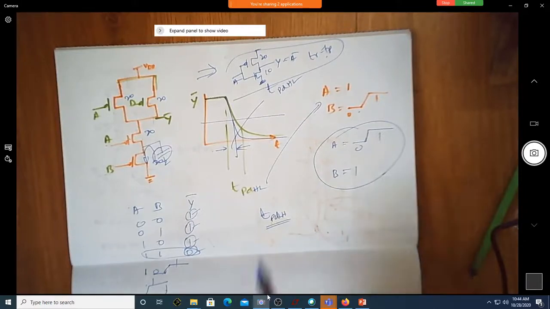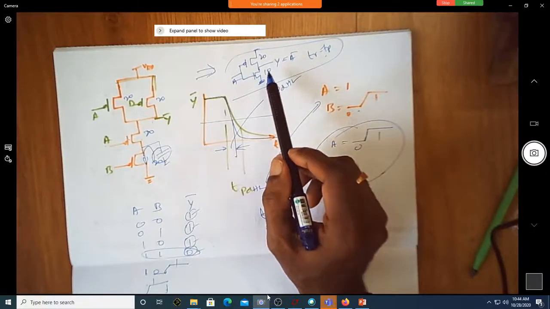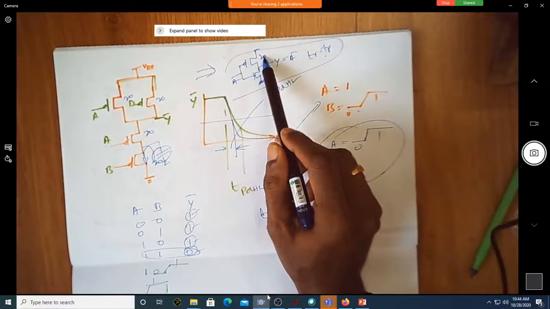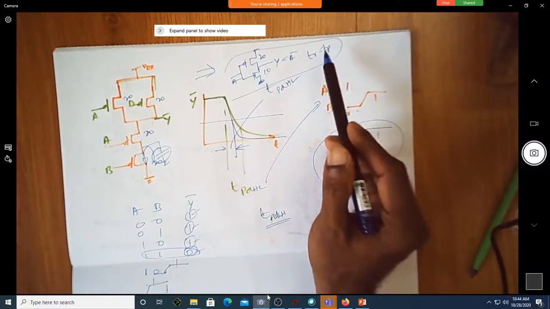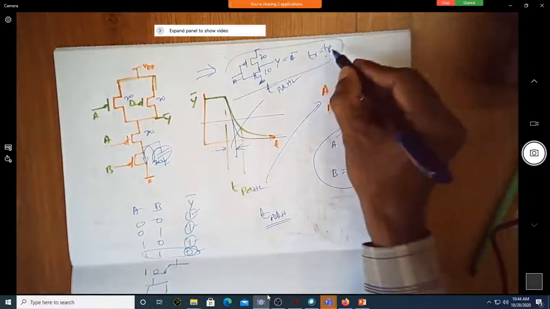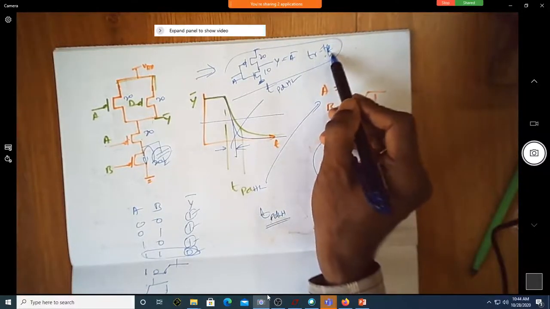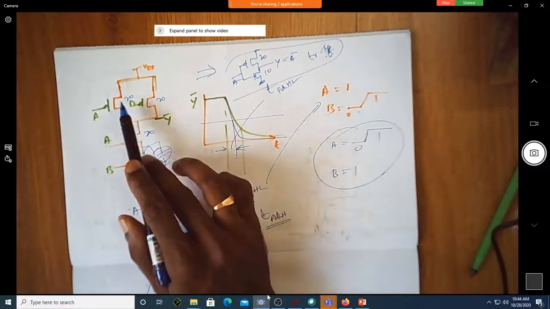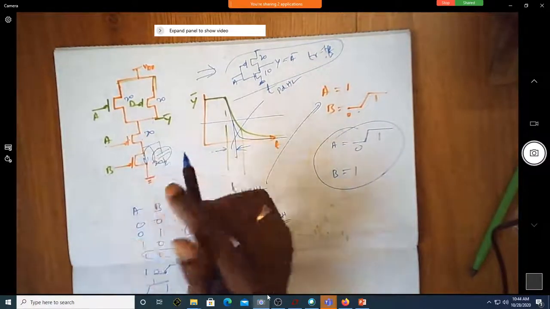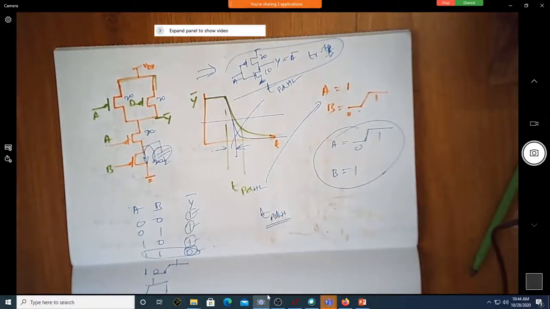Sir, I am having a reference inverter with dimension of NMOS as 10 and PMOS as 20. This is made such that TR is equal to TF, rise time equal to fall time. In order to have similar rise time, fall time in this NAND gate also, the dimensions of the transistor over here at the worst case is 20, 20, 20, 20. Am I correct?